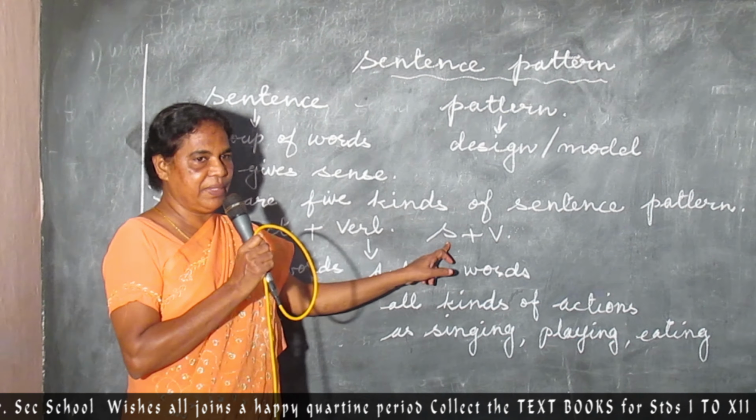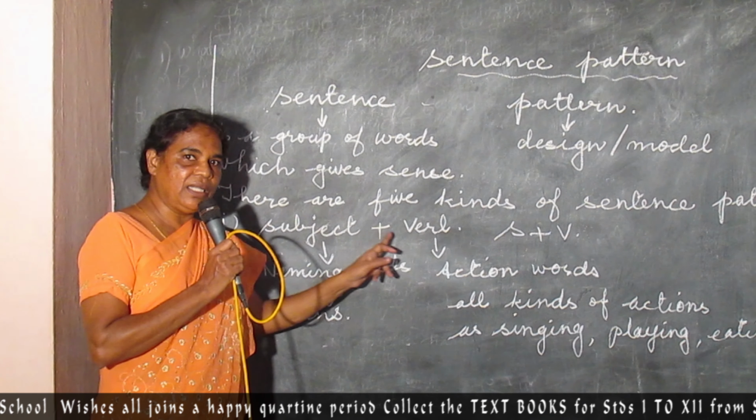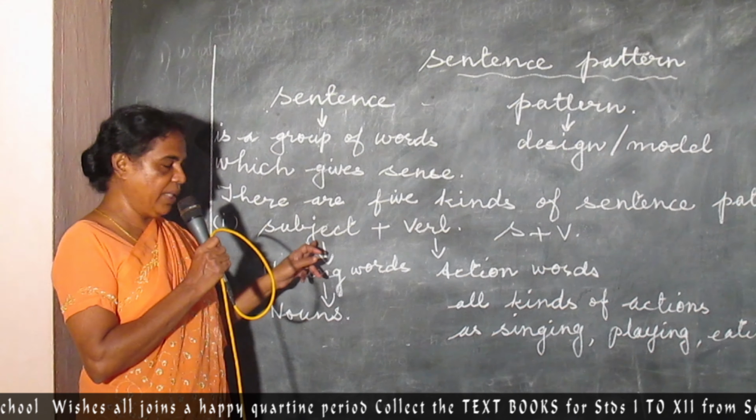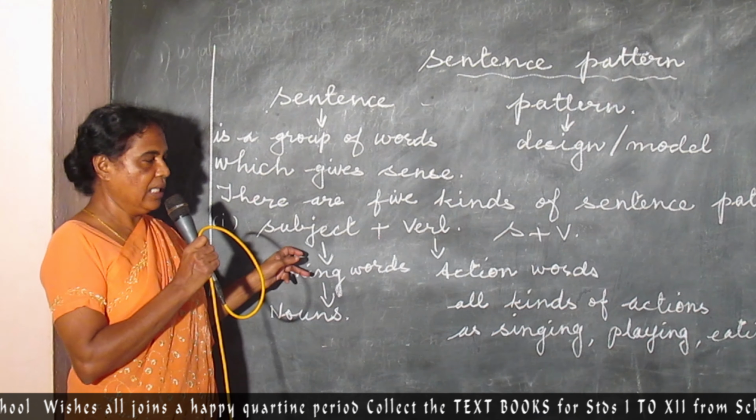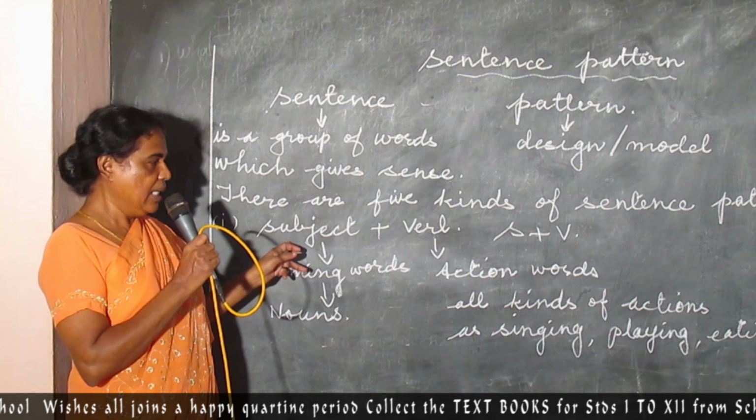Now, as you know that a sentence pattern has sense and meaning, similarly, you need to know what a subject is and what a verb is. Many of you are aware. Already you have learned in the classes. Let me recall to you all. What is a subject? It's a naming word, otherwise called a noun.